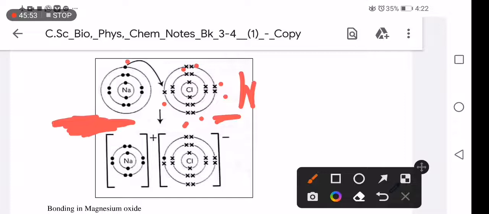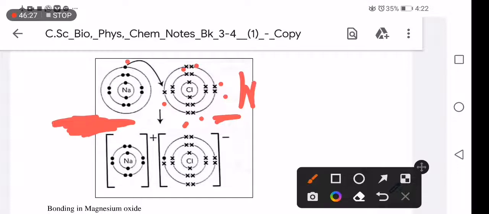Being stable means having complete shells: 2 in the first, 8 in the second, 8 in the third. So sodium has 1, and it would need 7 more, so sodium will donate 1 electron so that it will be stable. It remains with 2 and 8, complete shells. And for chlorine to be stable, it only needs 1 electron.